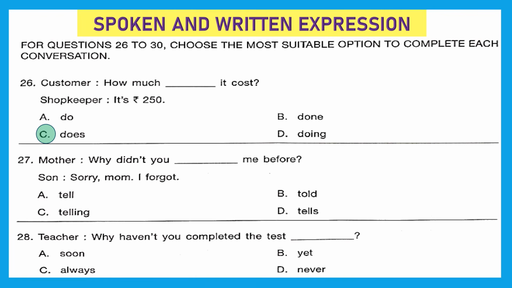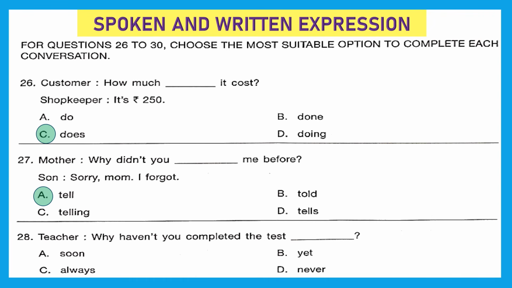Question 27. Mother: Why didn't you dash me before? Son: Sorry mom, I forgot. So here the past tense verb did is already being used. We are going to use now the base form of the verb. And which one is that? Tell, told, telling or tells? The right answer is option A, tell. Mother: Why didn't you tell me before?